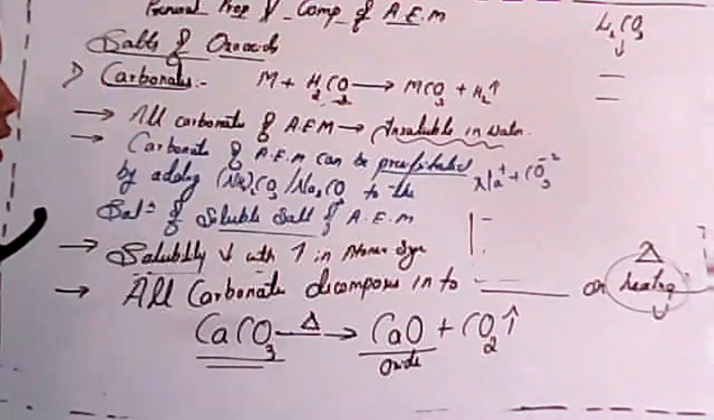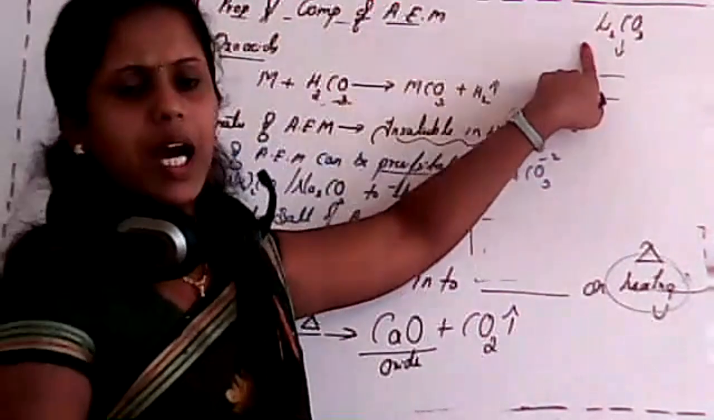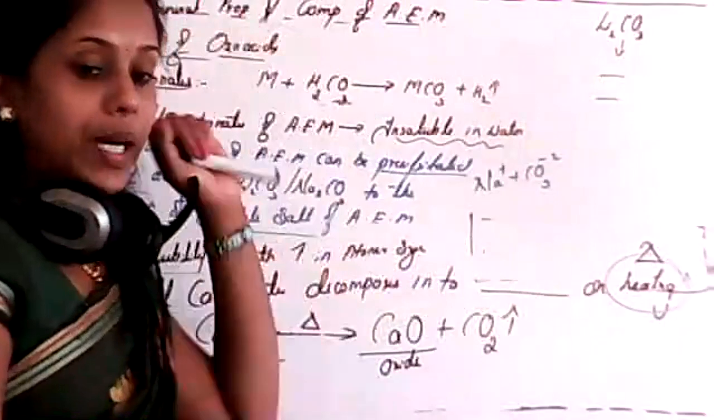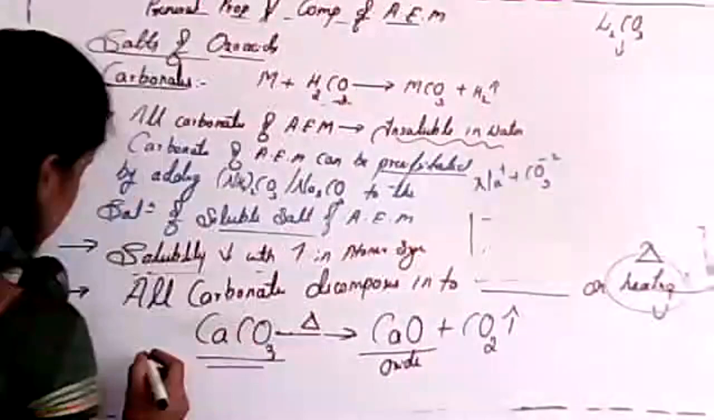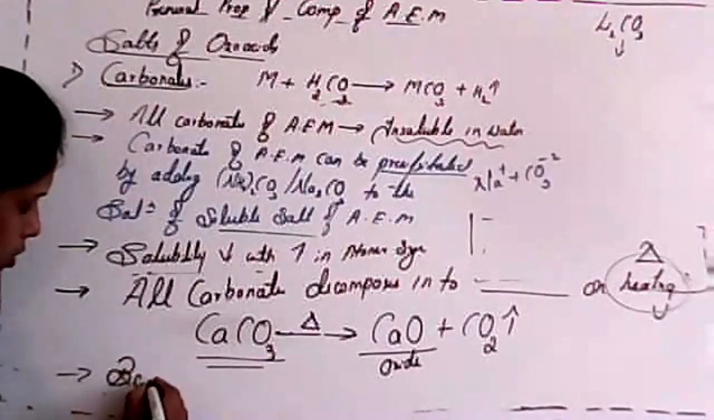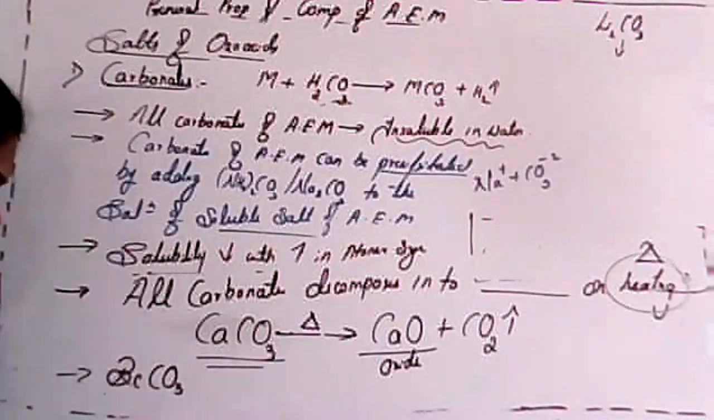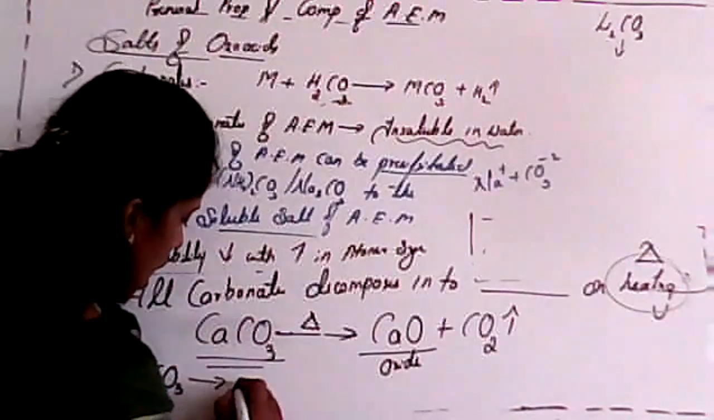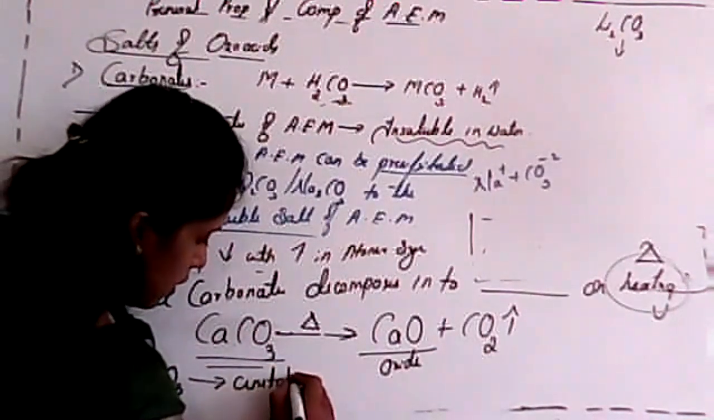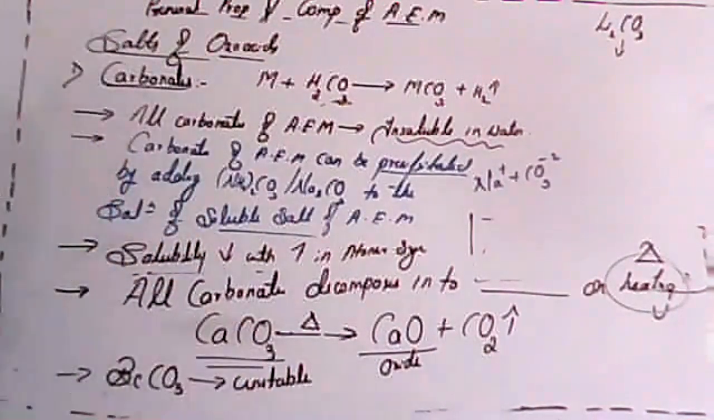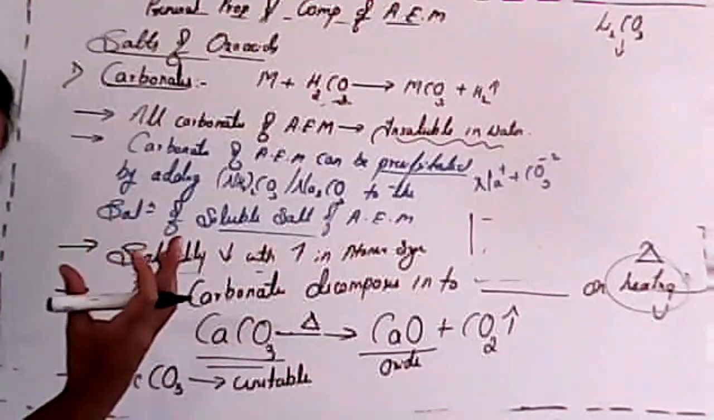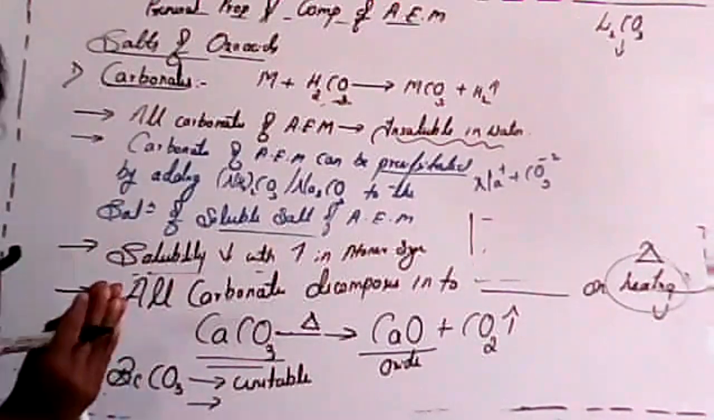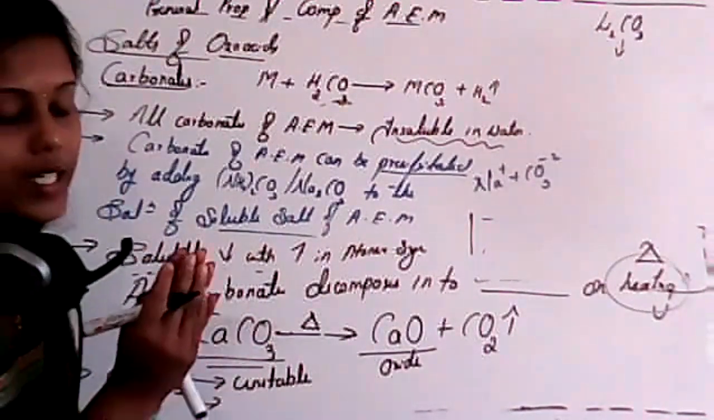And the last point, we know lithium carbonate is unstable due to its small size, isn't it? Like that, beryllium carbonate is also unstable, but it has somewhat small stability when you keep it in a carbon dioxide atmosphere.